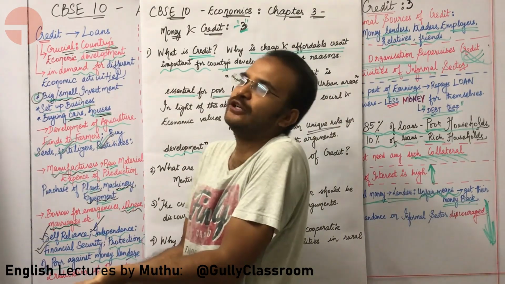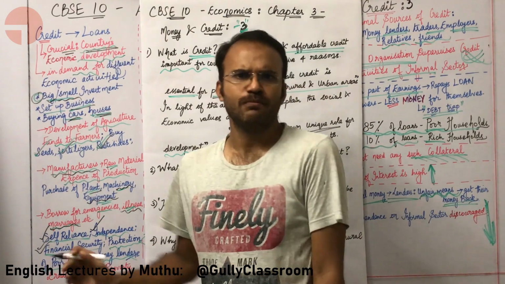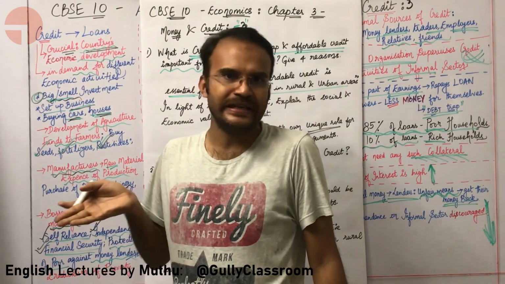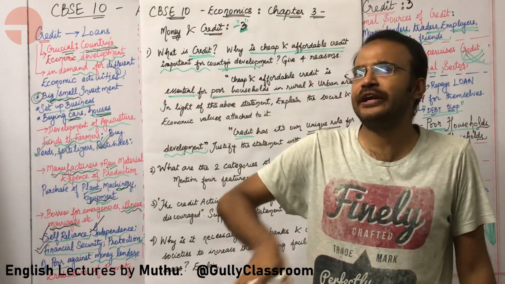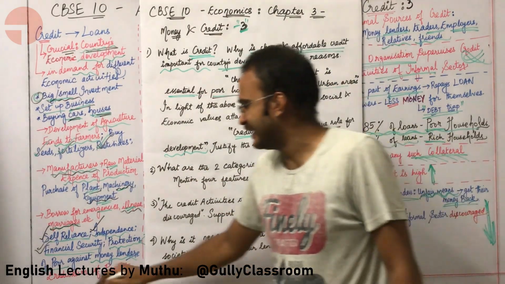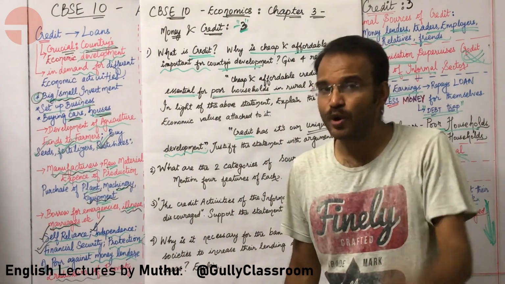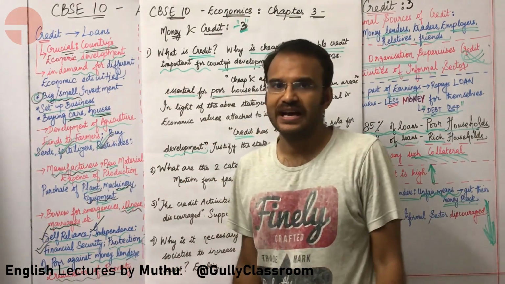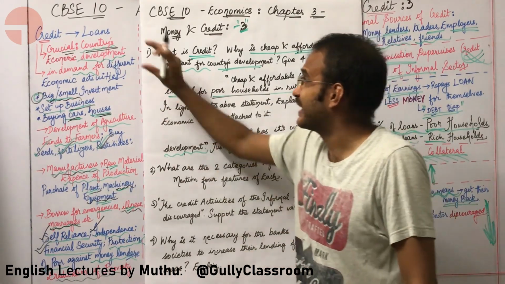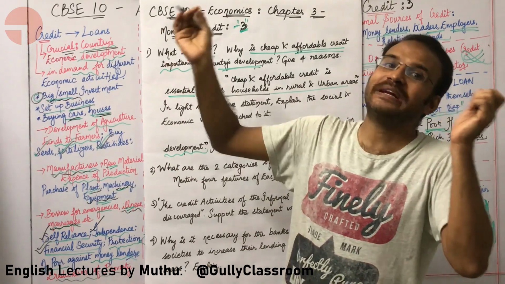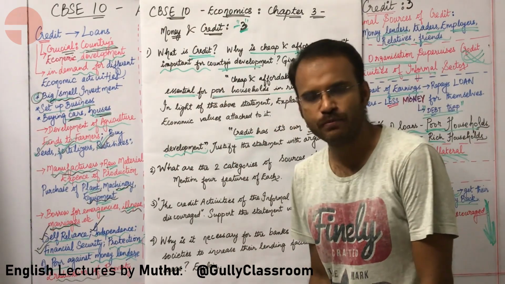When you are giving credit to the poor, the poor are doing some business and they are slowly getting some money. By giving credit to the poor, you are in turn eradicating poverty. These are the ideas of how credit or loans are very important to the economic development of our country.